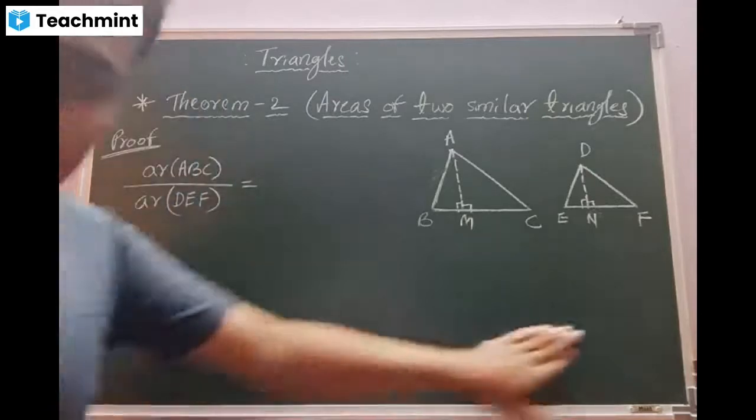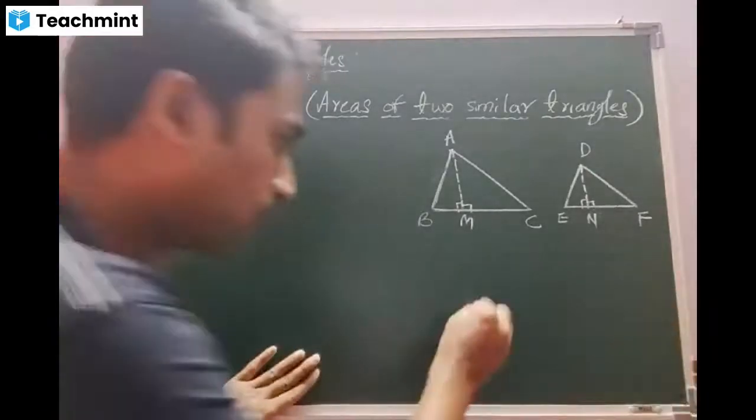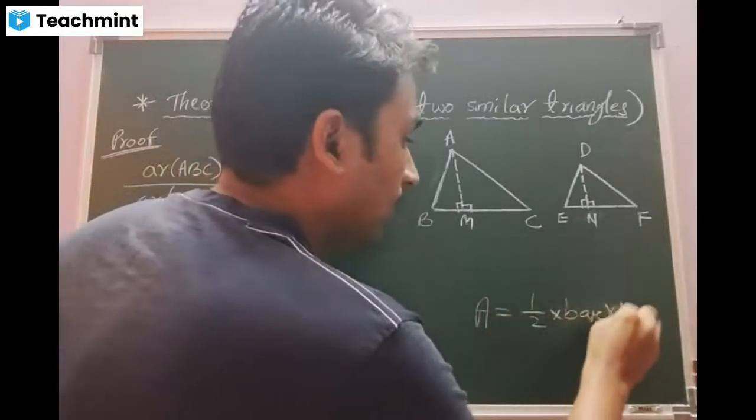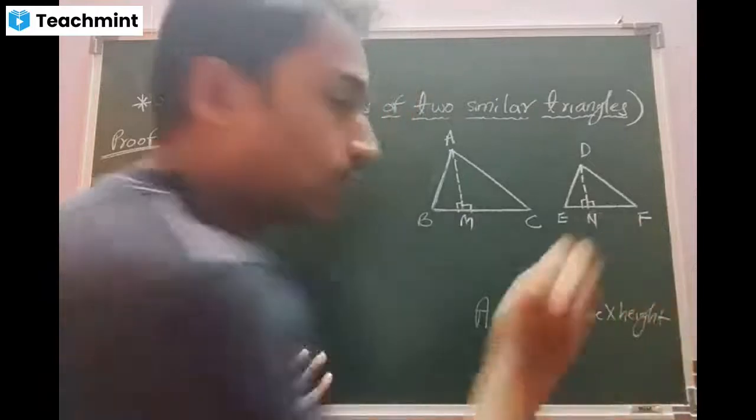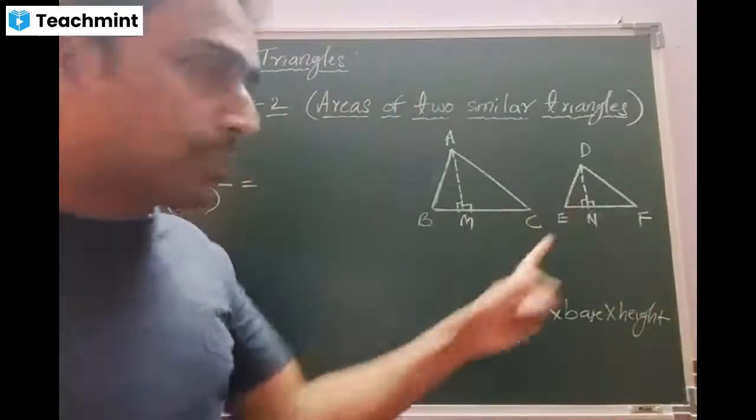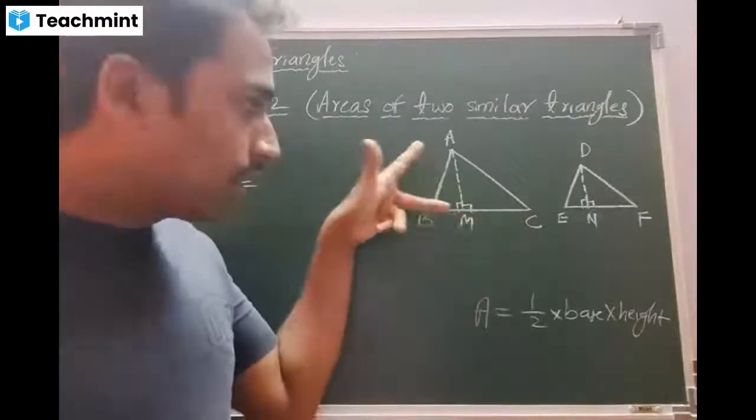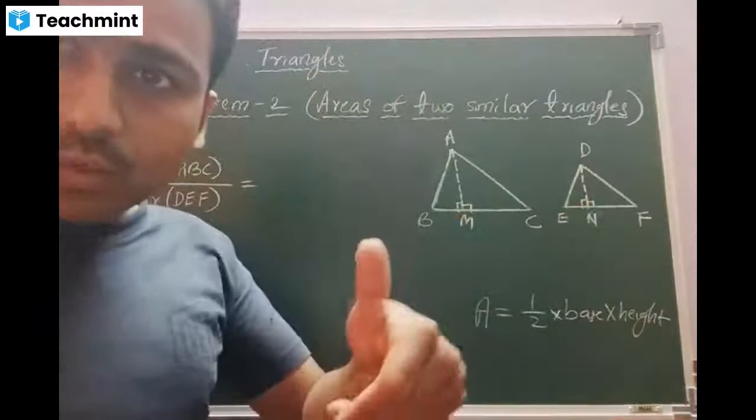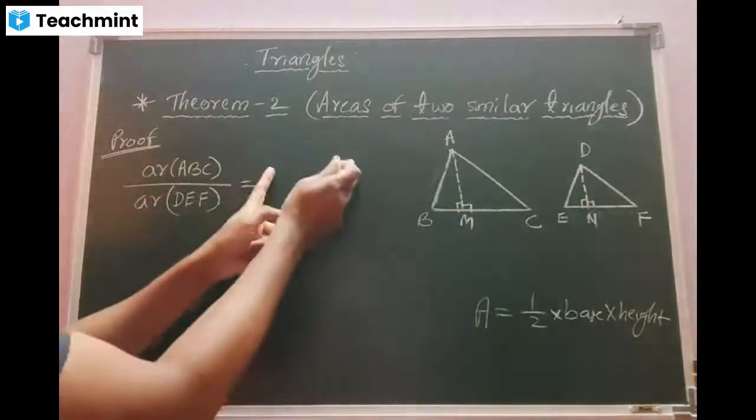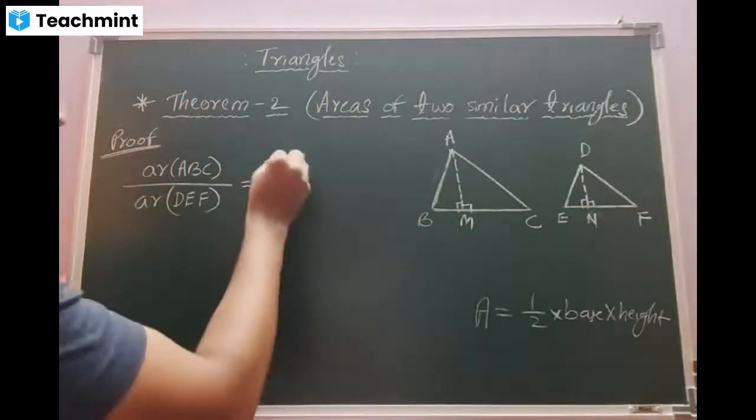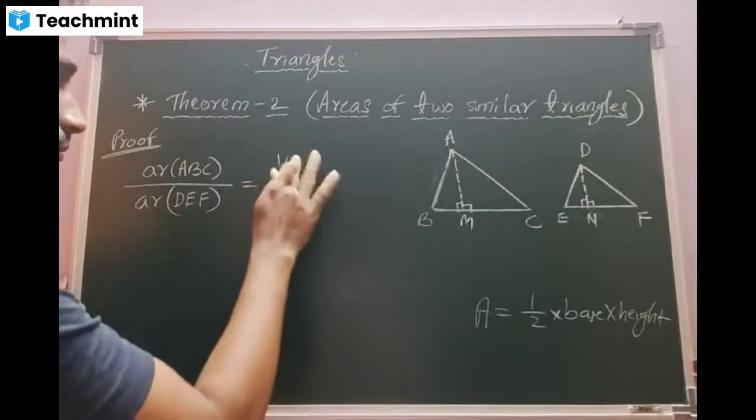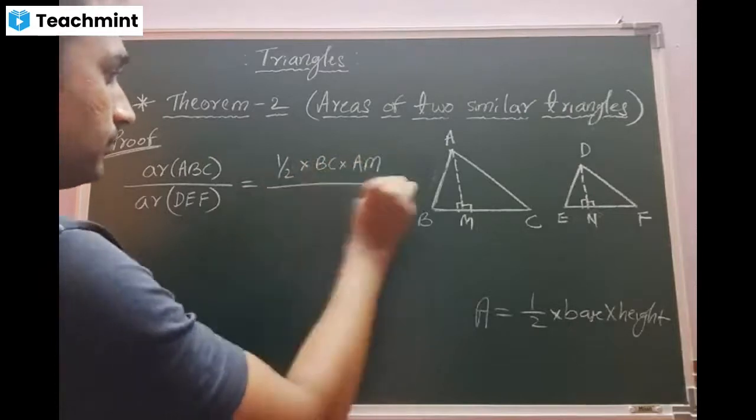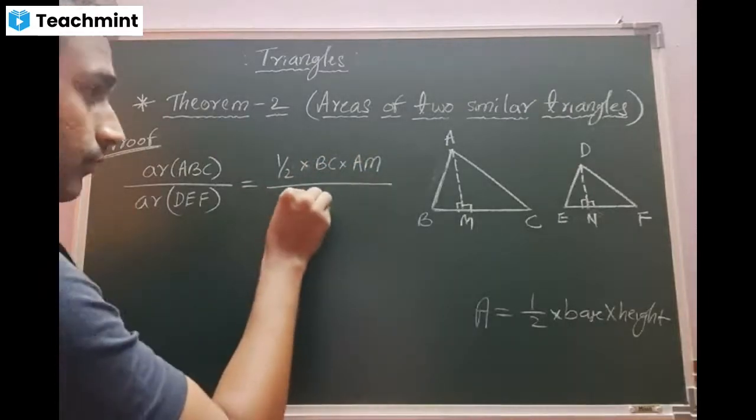Beta, we have a general formula for the area of a triangle. What is the formula? Area of triangle is equal to half into base into height. So I will apply the same thing. If you look at the bigger triangle, base is available, height is available. Here also base is available, height is available. So beta, Spurti Patil, can you tell me what should be the numerator and what should be the denominator? Half into BC into AM, sir. Divided by half into EF into DN.